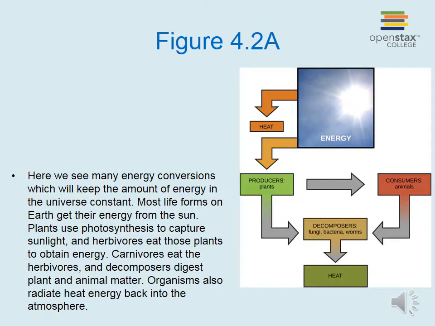Most life forms on Earth get their energy from the sun. Plants use photosynthesis to capture sunlight, and herbivores eat those plants to obtain energy. Carnivores eat the herbivores, and decomposers digest plant and animal matter. Organisms also radiate heat energy back into the atmosphere.